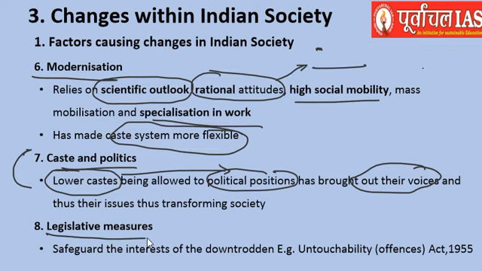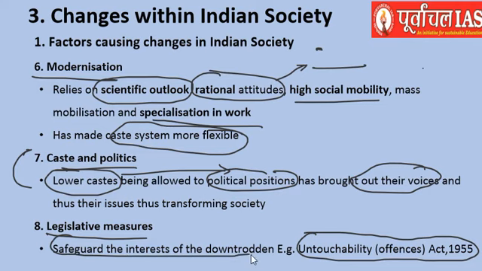Also, legislative measures are various factors which have helped, wherein things like the Untouchability Offences Act 1955 along with constitutional provisions have abolished or safeguarded the interests of the downtrodden, as we have already seen.